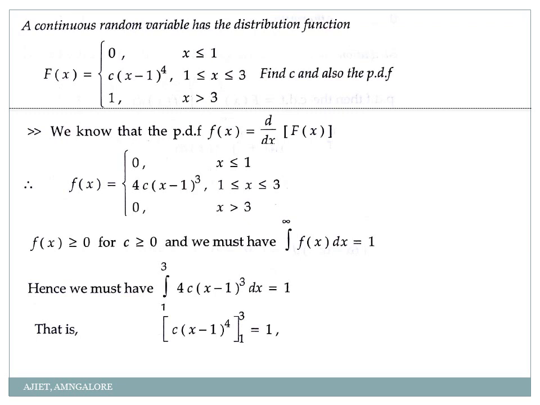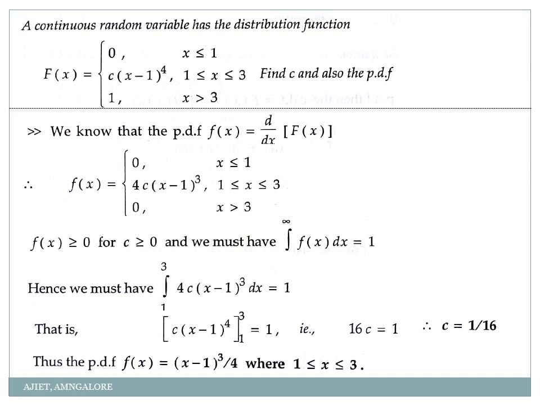So it is c into (x minus 1) to the power 4 divided by 4. That 4 and this 4 will get cancelled. With the limits 1 to 3 equal to 1, I'll get the value of c as 1 by 16. When I apply 3 minus 1, 2 power 4 is how much? 16. And when you apply 1 minus 1, it is 0. So c into 16 minus 0, or 16c is equal to 1, or c is equal to 1 by 16. That's it. Now what will be the PDF of this? The PDF of this is that one only.